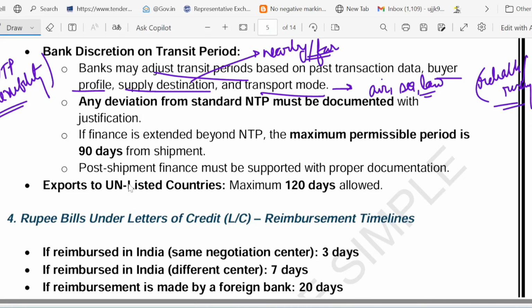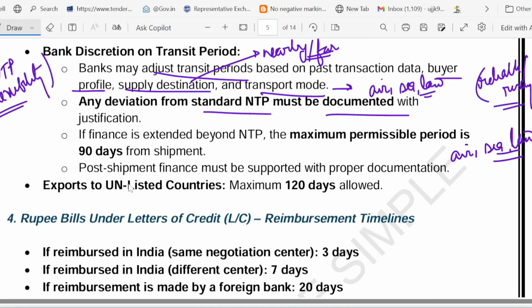So one more thing is that you must document the reason. If it is deviating from a standard NTP, you have to document the reason. Any deviation from a standard NTP must be documented, right?